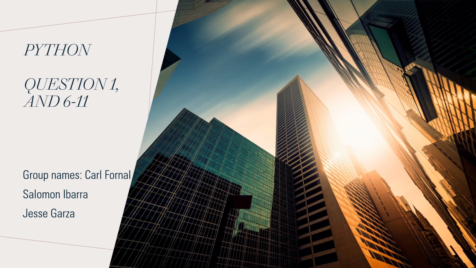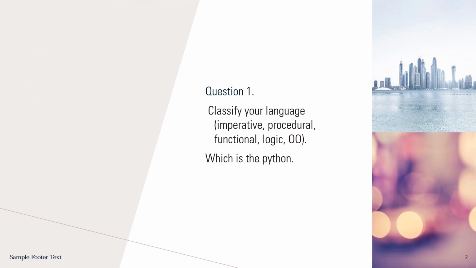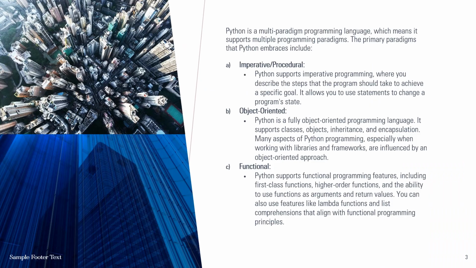So basically, we're going to go to question 1. Question 1, classify your language, which is Python. Python is a multi-paradigm programming language, which means it supports multiple programming paradigms. The primary paradigms that Python embraces include the imperative and procedural. Python supports imperative programming, where you describe the steps that the program should take to achieve a specific goal. It allows you to use statements to change a program state.